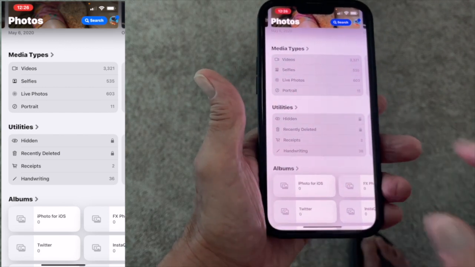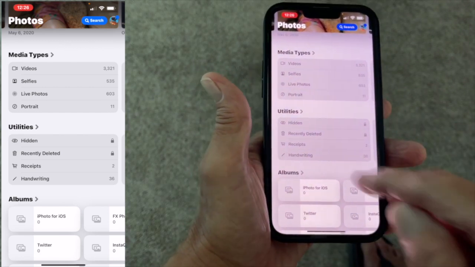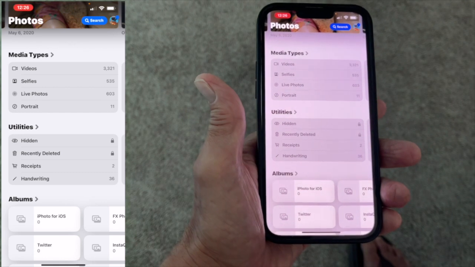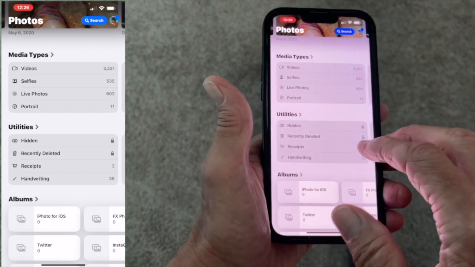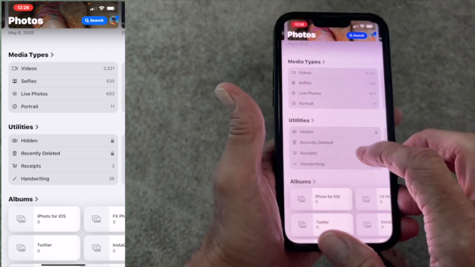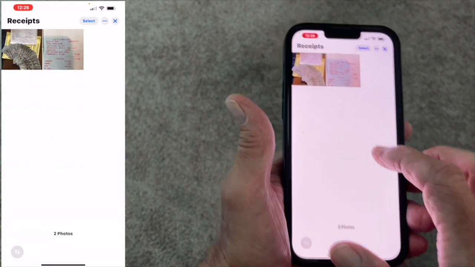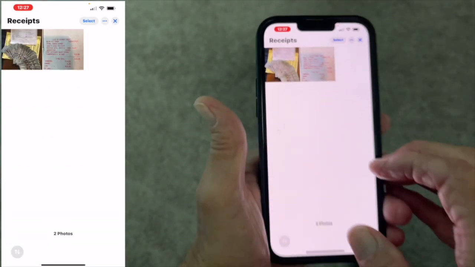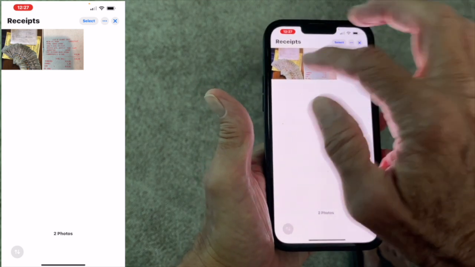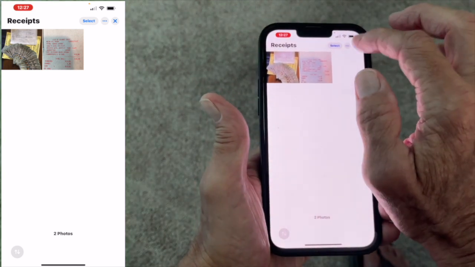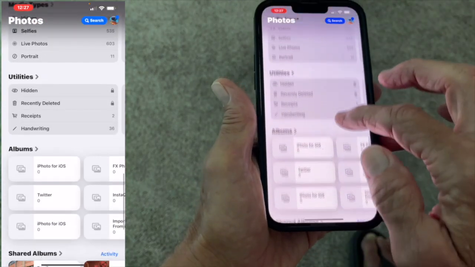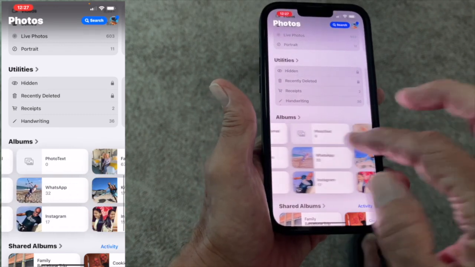This is kind of cool because you'll notice, look, duplicates disappeared, right? It's gone. Here we've got receipts. Now, if I click on this, it's going to show me any photos that I took of receipts, which is awesome. Watch. So there they are. Look, I got 2 receipts right there. And so you can save all your receipts in here. Isn't that cool? And then you got albums, which I haven't really been doing.